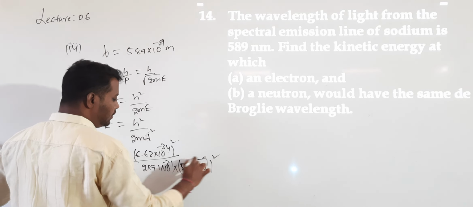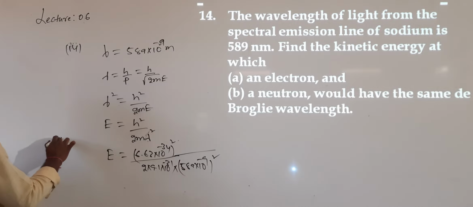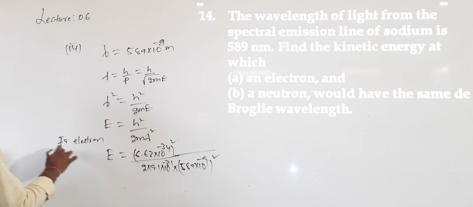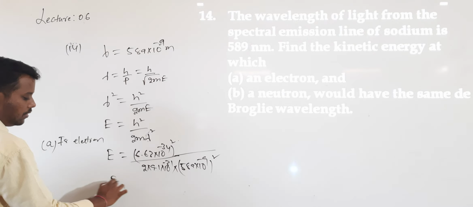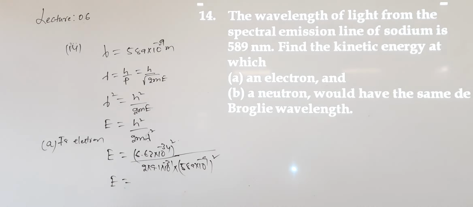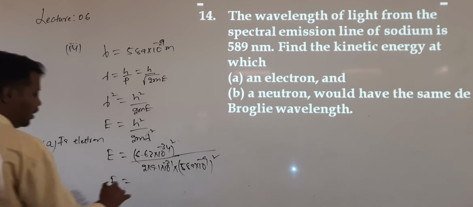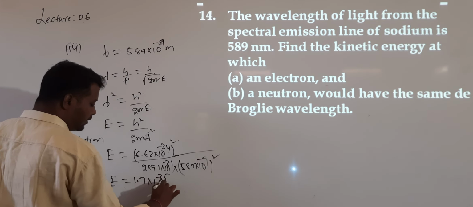This is for the electron. I have to calculate for both. This is the first one, for the electron. Then calculate the value after substitution and simplification. I am writing the value directly, which is 1.7 into 10 to the power of minus 35.